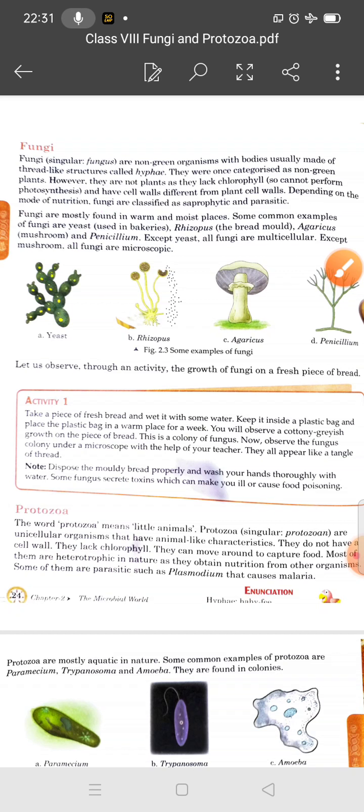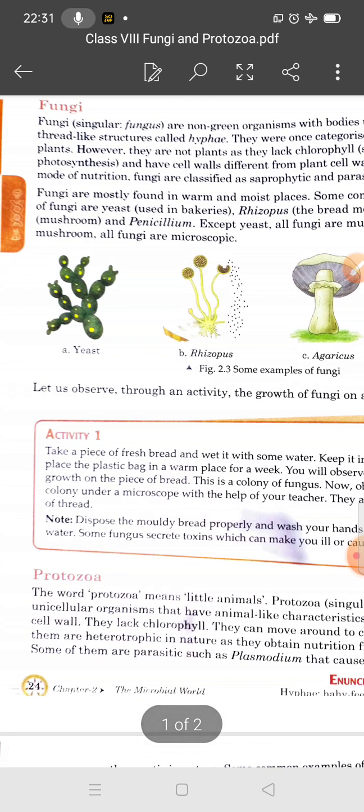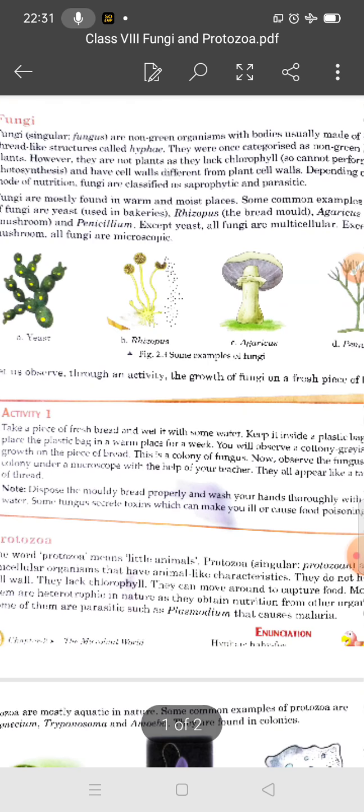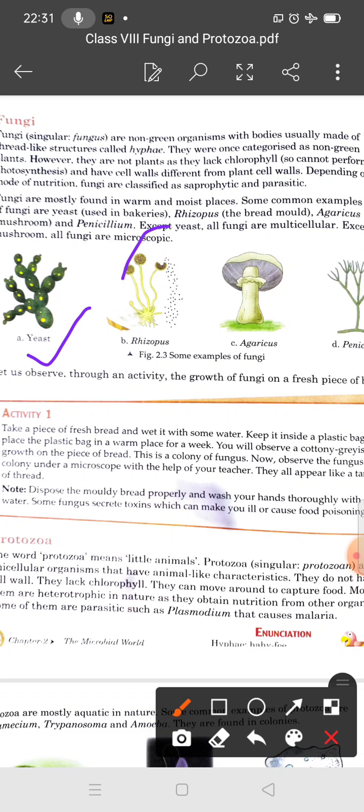Some common examples are yeast, used in bakeries, Rhizopus, the bread mold, Agaricus, the mushroom, and Penicillium. Except yeast, all fungi are multicellular organisms.